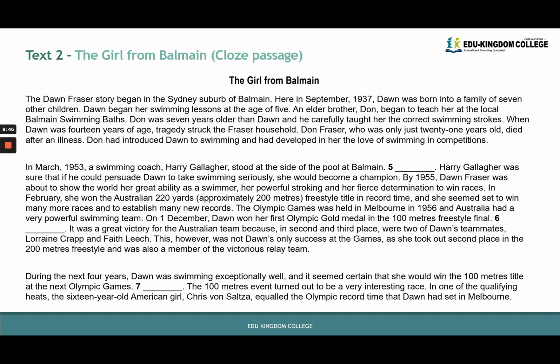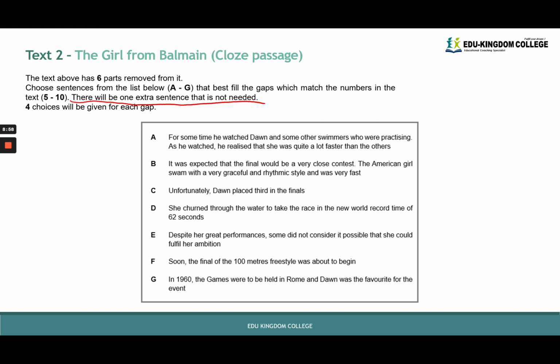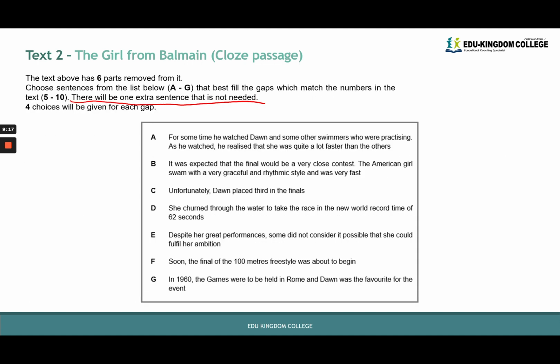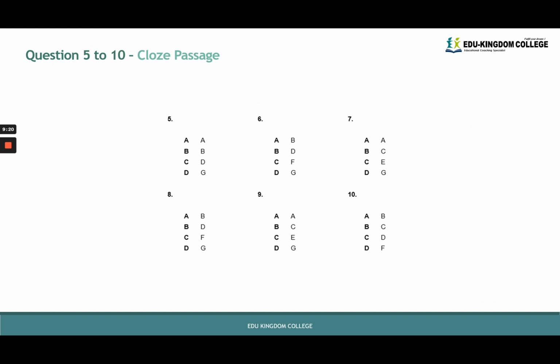When we substitute, we read the sentence before the substitution and the sentence after it. So we would read, "In March 1953, a swimming coach, Harry Gallagher, stood at the side of the pool at Balmain. For some time, he watched Dawn and some other swimmers who were practicing. As he watched, he realized that she was quite a lot faster than the others. Harry Gallagher was sure that if he could persuade Dawn to take swimming seriously, she would become a champion." A seems to make perfect sense here. So for now, we will put 5A, cross out A, and then look at the options for 6.